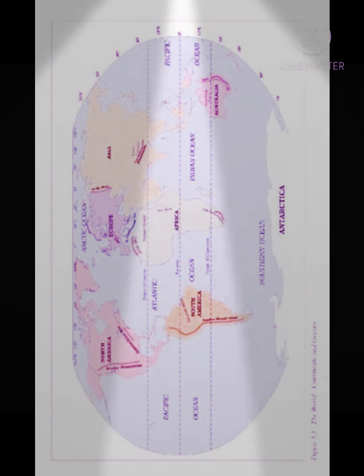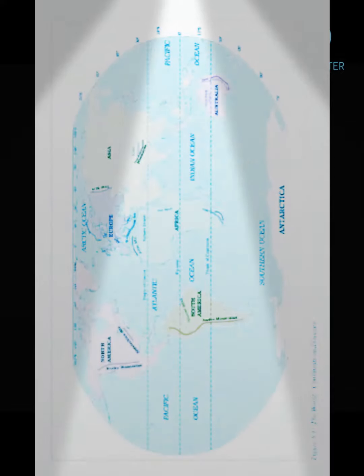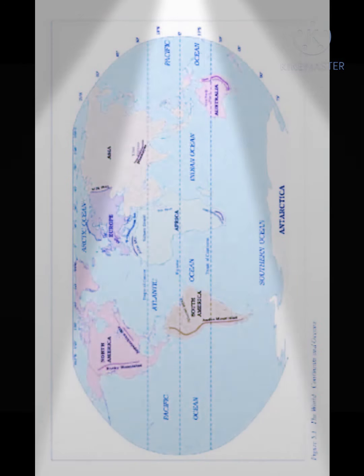Look at the map of the world. Are all the land masses connected with one another? The level of seawater remains the same everywhere. Elevation of land is measured from the level of the sea, which is taken as 0. The highest mountain peak, Mount Everest, is 8,848 meters above sea level.